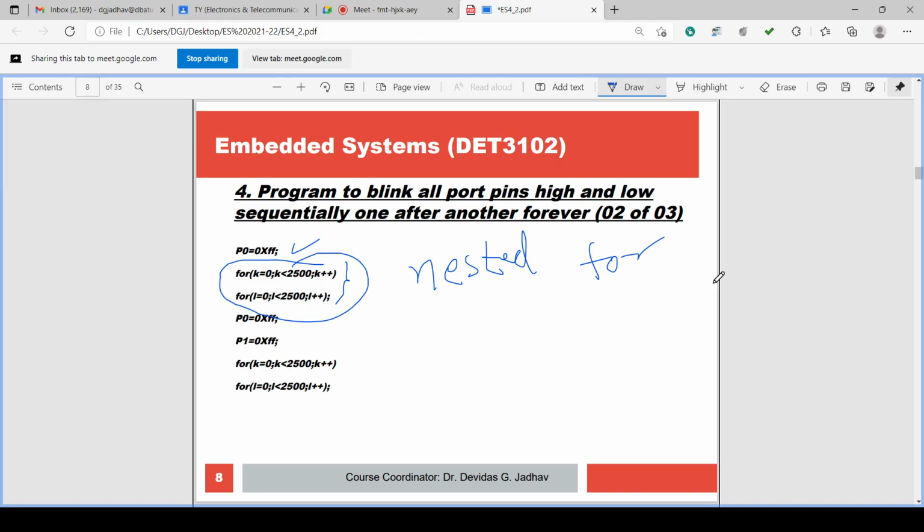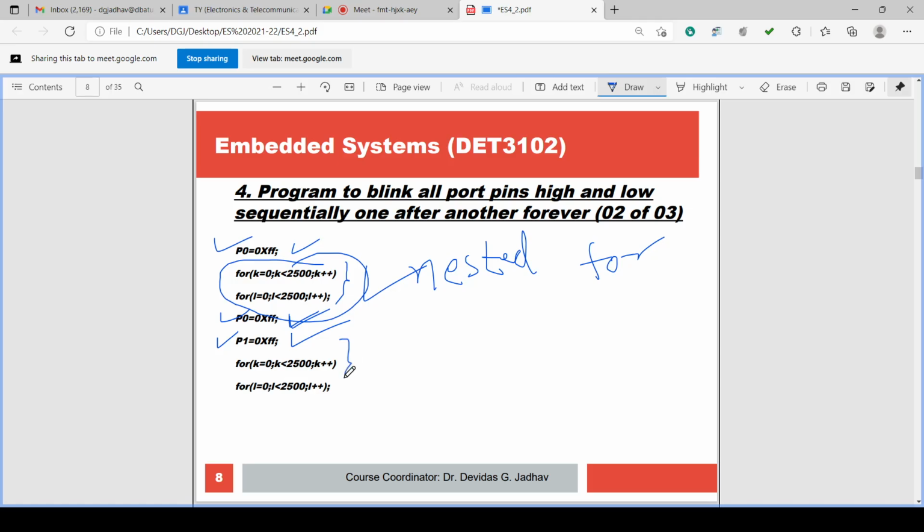Okay. So after this delay, P1 is made 1111 and P0 is made 1111. Already P0 was 1, so P0 is again made 1 and P1 also made 1. So sequentially P0, then P0 and P1 are made high, all 1.